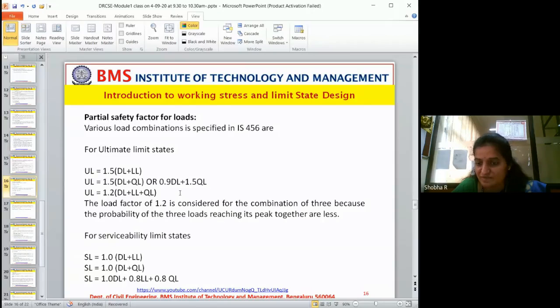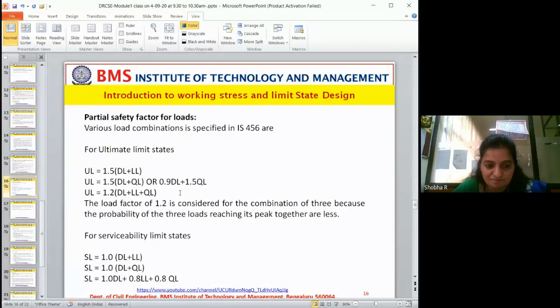This is how nature behaves. If there is too much wind, usually an earthquake is not expected. That is how, depending upon nature's behavior, the combinations are arrived at. We will see that when you go for a higher-end design, you will come across all these combinations.